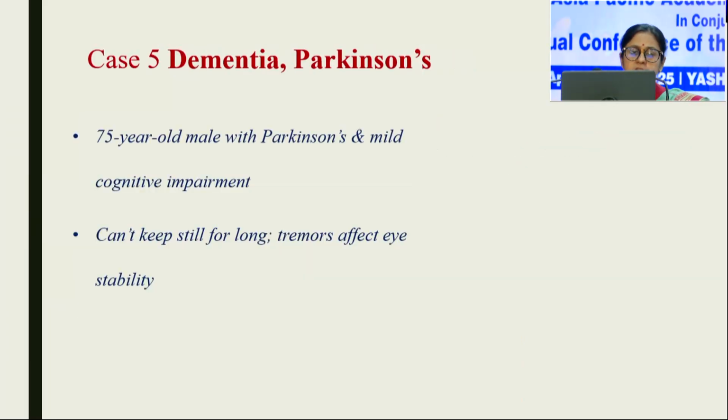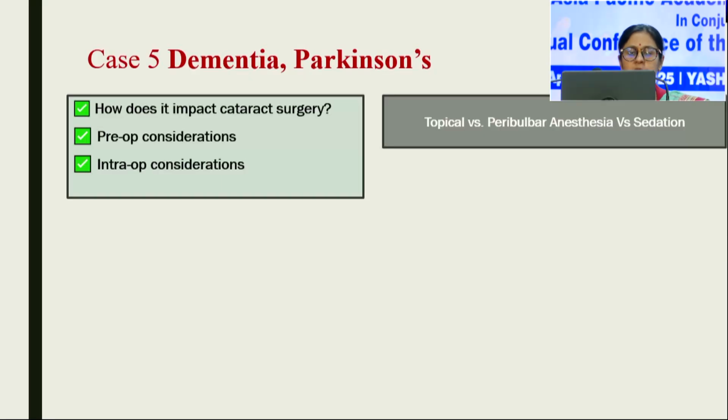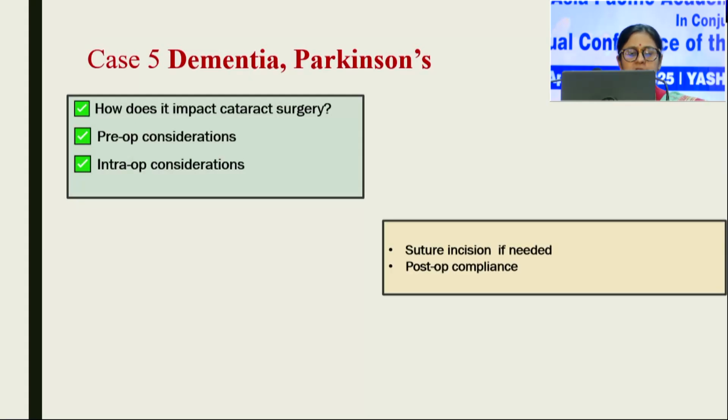Now a patient who has Parkinsonism or dementia can't keep still for long, and they usually have tremors which can affect eye stability. So these patients can be kept under short sedation, and we can avoid topical anesthesia in these patients, and anesthetist standby is a must. If needed, we can put a suture on the incision, and we must consider the post-operative compliance of the patient.